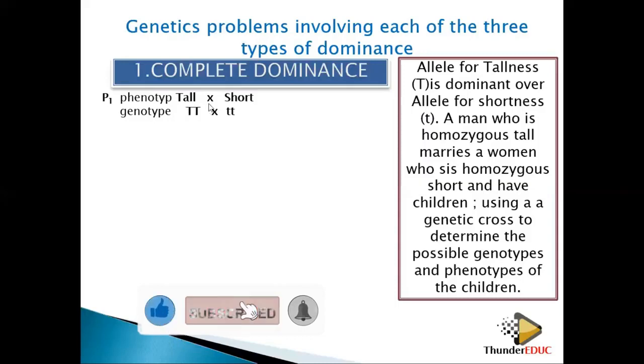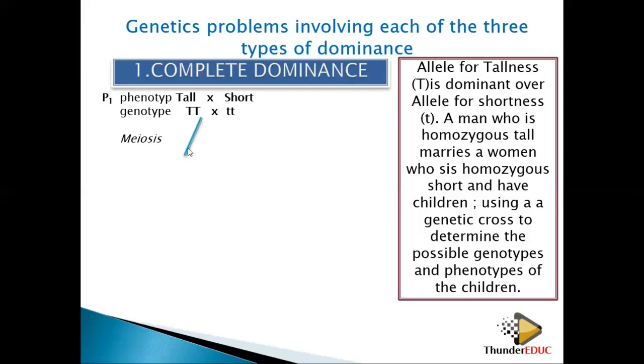Genotype. The homozygous tall: the letters are supposed to be the same. And then you have homozygous short: the letters are supposed to be the same. Then meiosis must take place. When meiosis takes place, it divides into two, even here it divides into two. What do you form here? You form what are called gametes. So this T is going to come here, this T is going to come here, this T is going to come here, this T is going to come here.